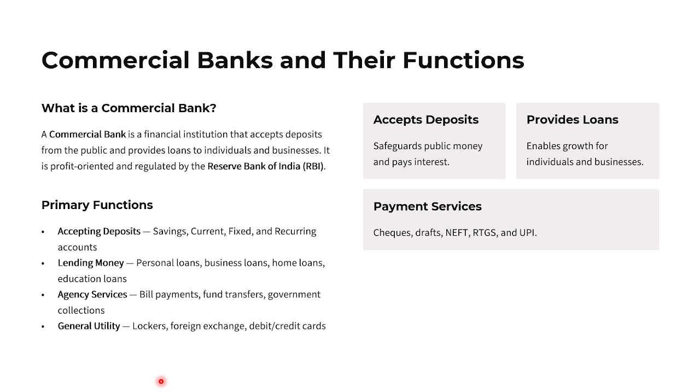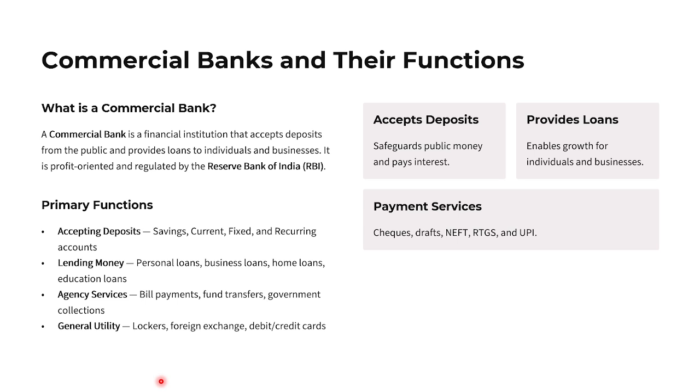They accept deposits: savings, current account, fixed deposit, recurring account. They take the money from the public, then lend the money. Whatever money they have taken from the public, they also give to needy people. So lending money: personal loans, business loans, home loans, education loans, etc. Then agency services for bill payment, fund transfers, government collections, etc.